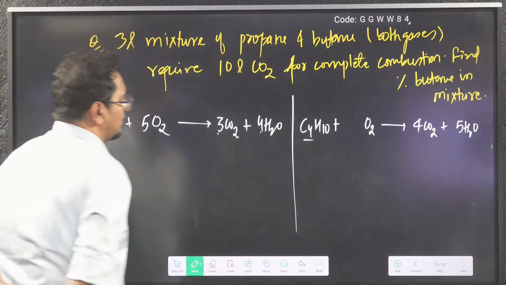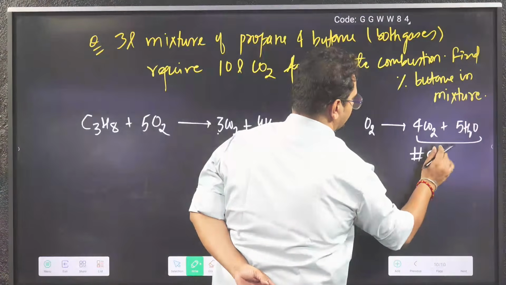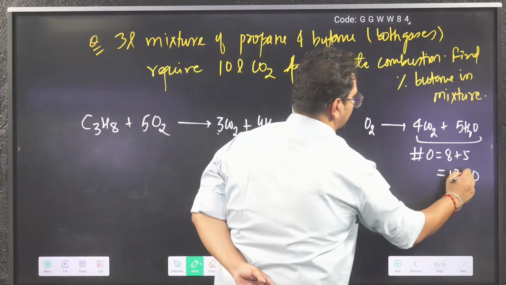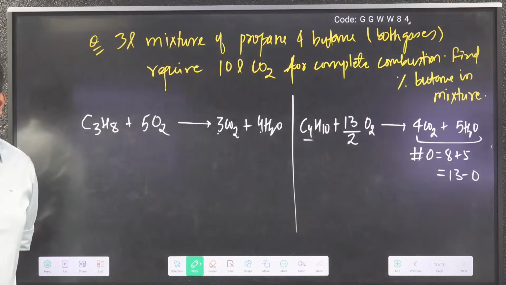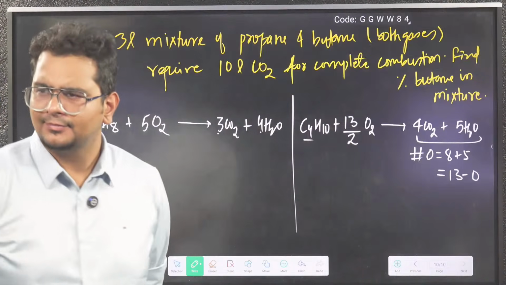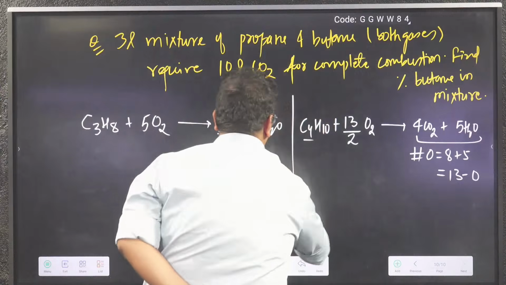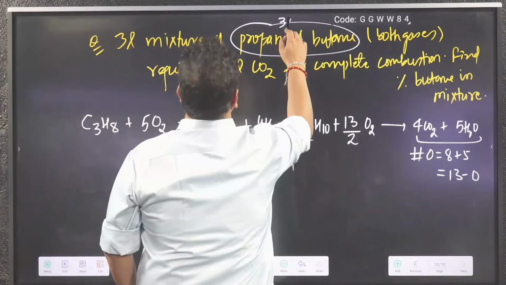So, sir, oxygen atoms here are 8 plus 5, 13. So O2 will be 13 by 2. Done? Now you know the model. Total volume of propane and butane given is 3 liter.